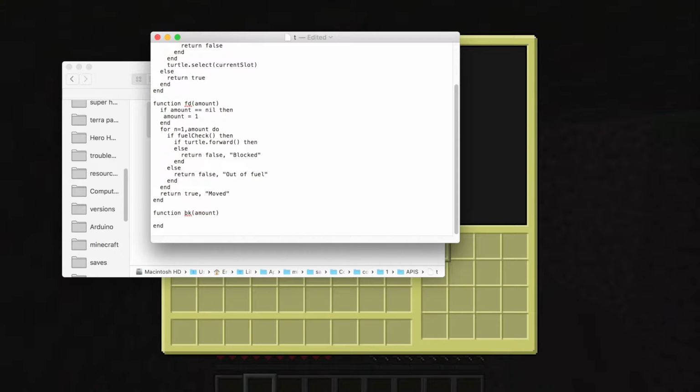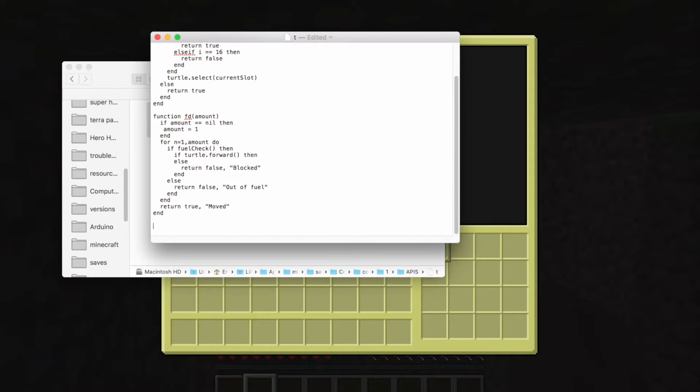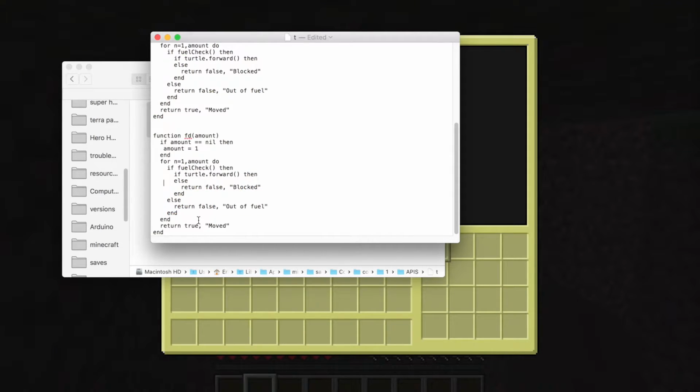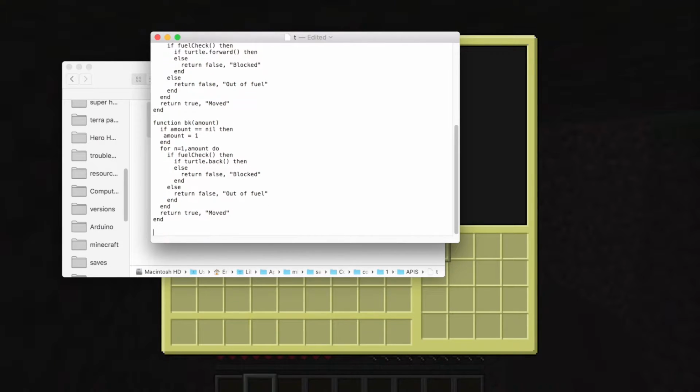And so we're pretty much just copying the forward, pasting it here, and now we're changing it to be back, turtle dot back. Other than that, it's just the same thing, just a different direction.